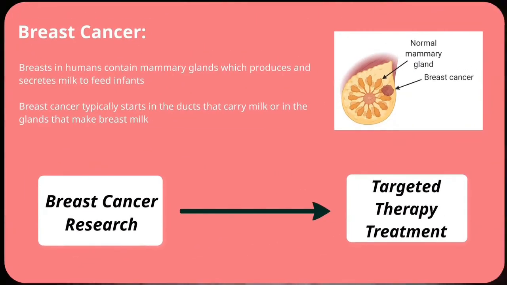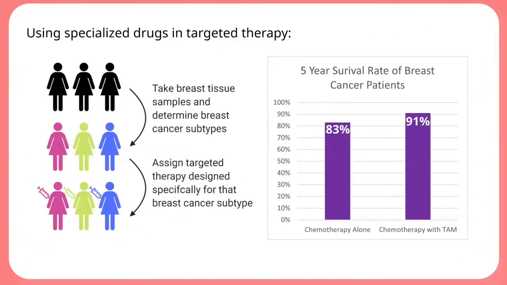So now that we have developed these targeted therapy drugs, how do we go about administering them to different patients? Like I mentioned before, not everyone is going to have the same type of breast cancer. Breast cancer patients are going to have different hormones and receptors that could be contributing to their form of breast cancer.